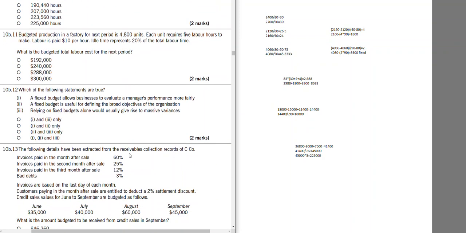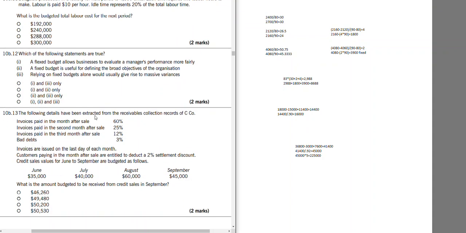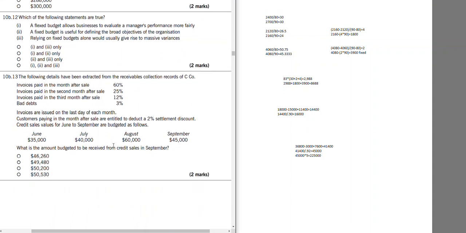Which of the following statements are true? A flex budget allows business to evaluate a manager's performance more fairly. A fixed budget is useful for defining the broad objectives of the organization. Relying on fixed budgets alone would usually give rise to massive variances. All of them is correct. Flex budget is more fair. Fixed budget is used as a long term. And if we only rely on fixed budgets, there will be massive variances.